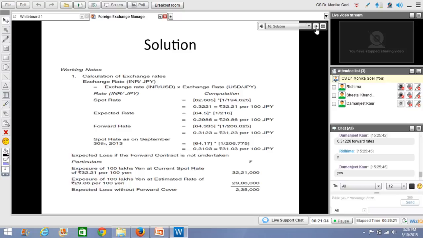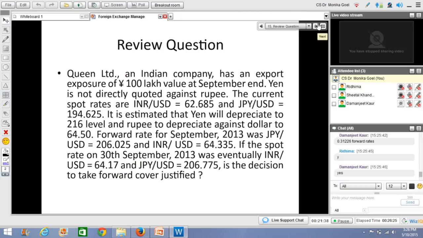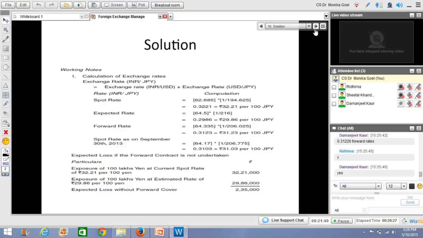So if I have to receive, how many yen was I supposed to receive? 100 lakh. Okay. So if I have to receive 100 lakh yen, at the current rates the amount would be 32 lakhs 21,000. If I look at the estimated or expected rate, the amount is coming as 29.86.